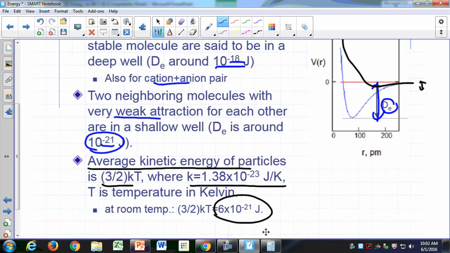The atoms within a molecule are in a much deeper well, 1,000 times deeper. So those atoms within the molecule will take much more energy to be able to separate.